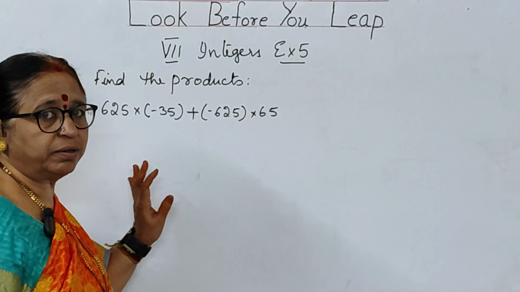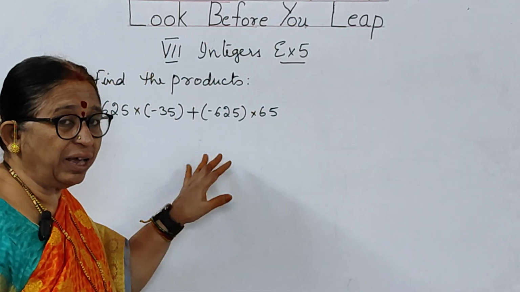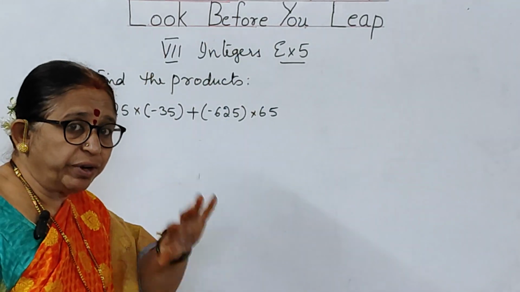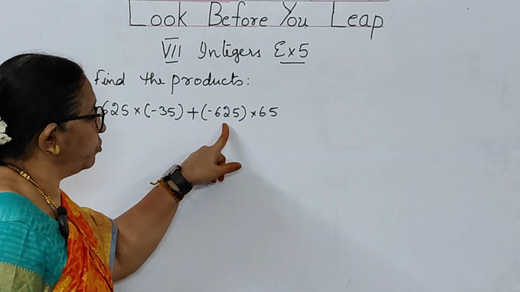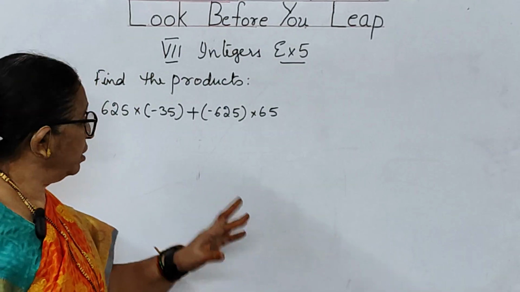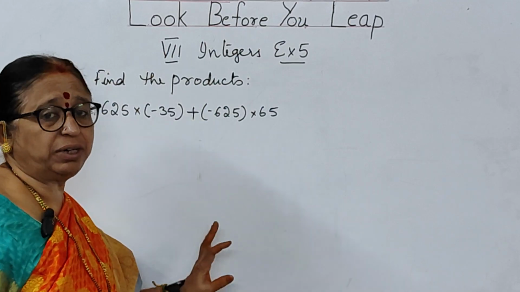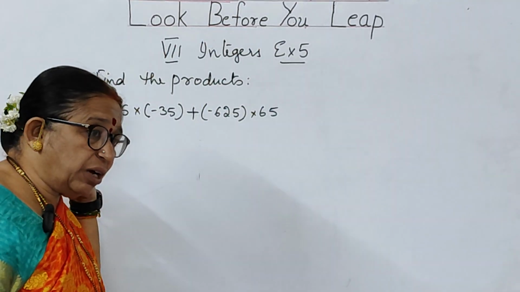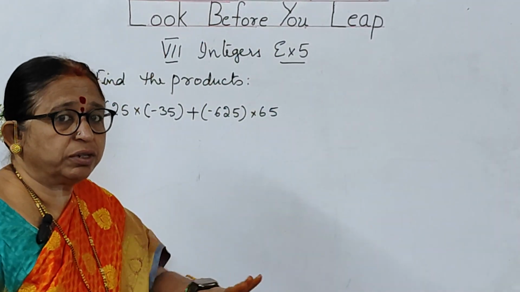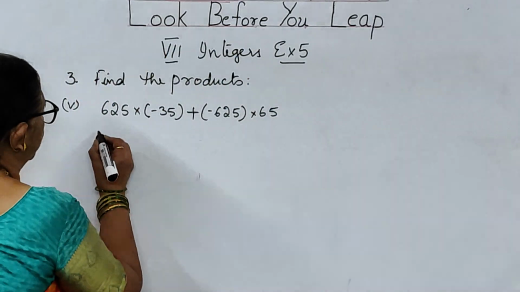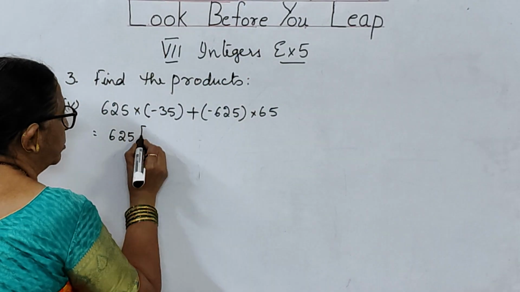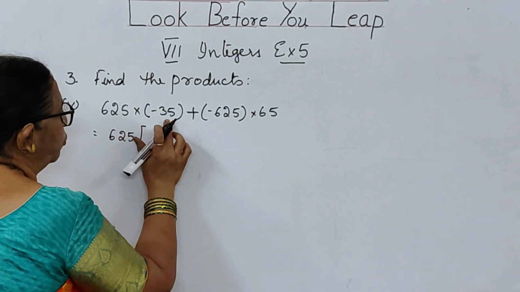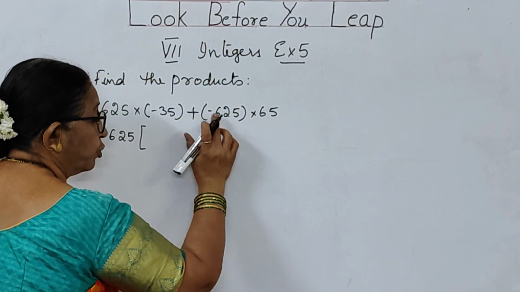Now, in this problem, as I have done with the first problem, a common factor is there. What is the common? 625. But the thing, children, it is having positive sign, it is having negative sign. So, when we take out 625, how should we do this problem? Let us see. So, let me take 625 as common. So, A into B plus A into, of course, minus A, minus of, we will say.